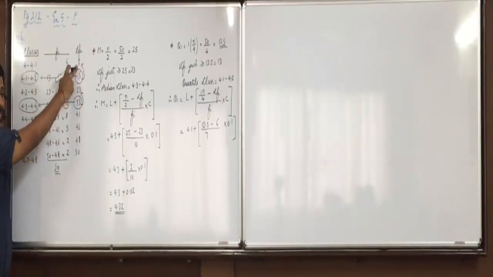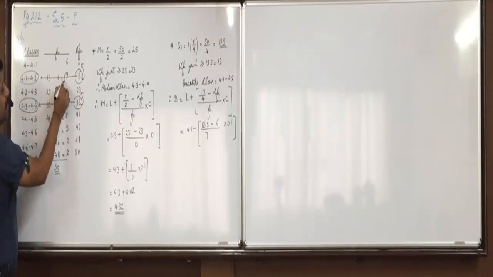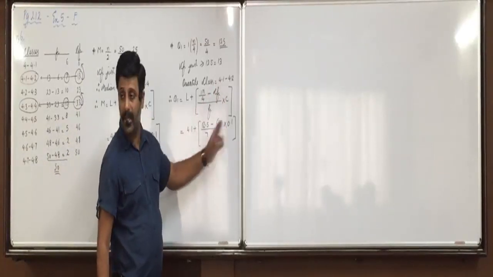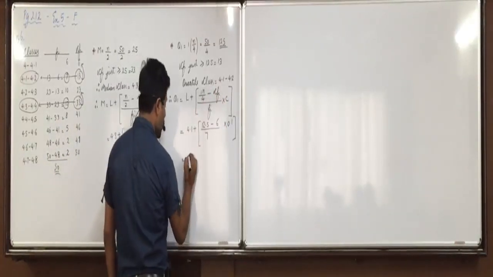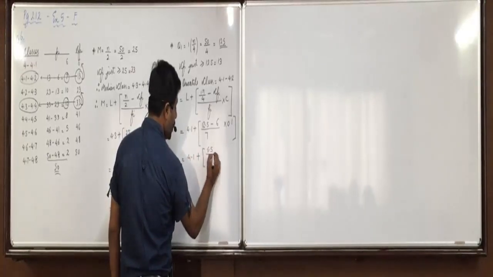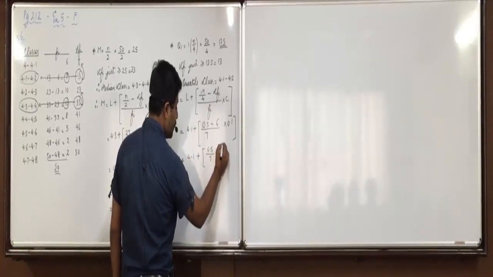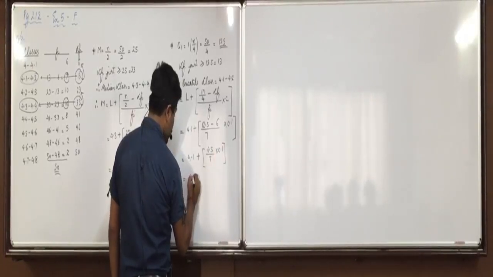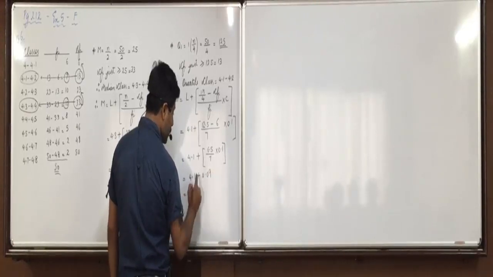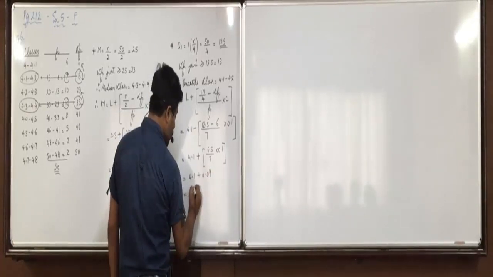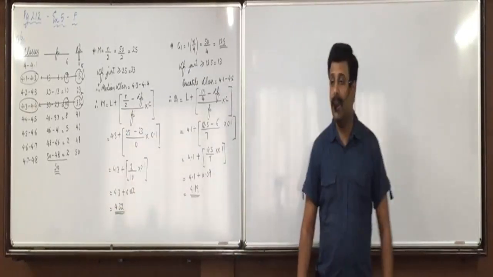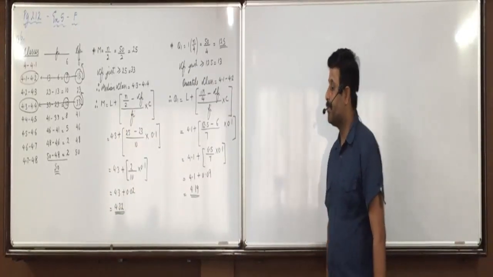of the preceding class, that is 6, upon FI of the same class, that is 7, and the class length of 4.1 to 4.2 is 0.1. So 4.1 plus 6.5 upon 7 into 0.1, that is 0.09, so 4.19. Anyone having any doubt in this?